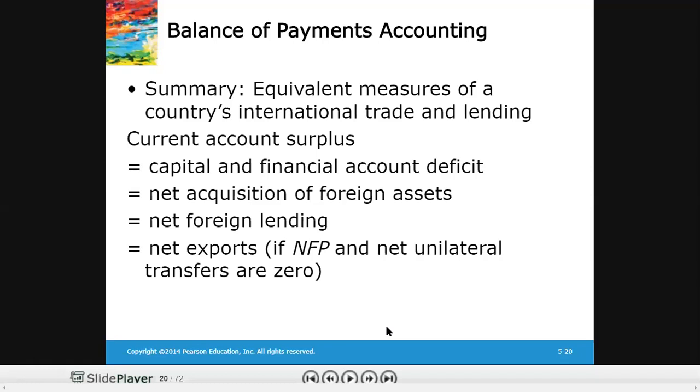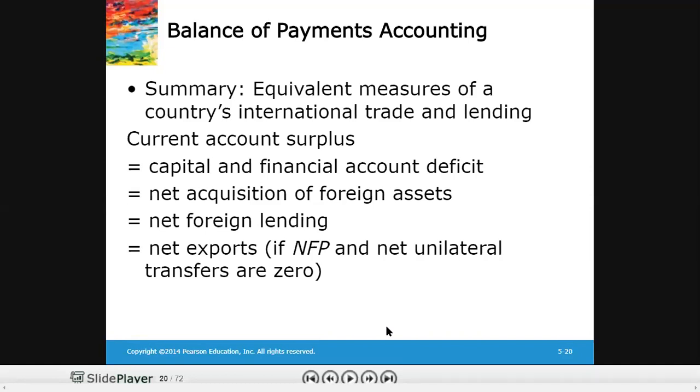And this means that a current account surplus implies a capital and financial account deficit. Indirectly, if the current account surplus is positive, the capital and financial account must be in deficit by the same value.